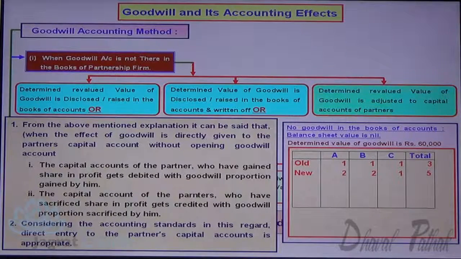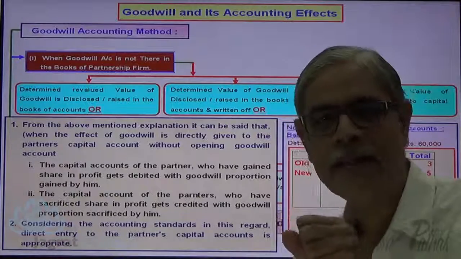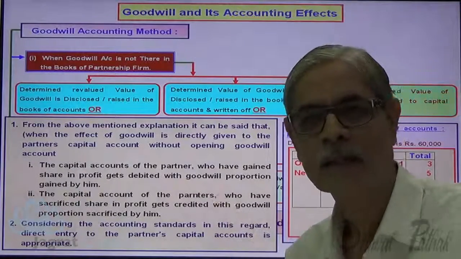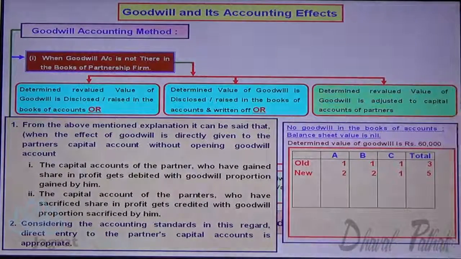Now I want to find out the share gained and share sacrificed by each partner. For that, just observe the method. 5 fives are 15. Suppose that 15 is the profit.